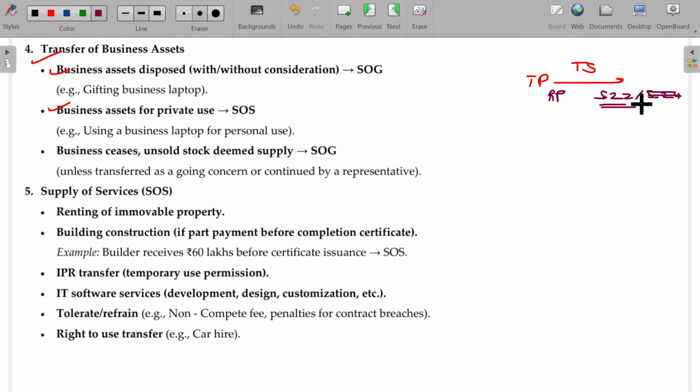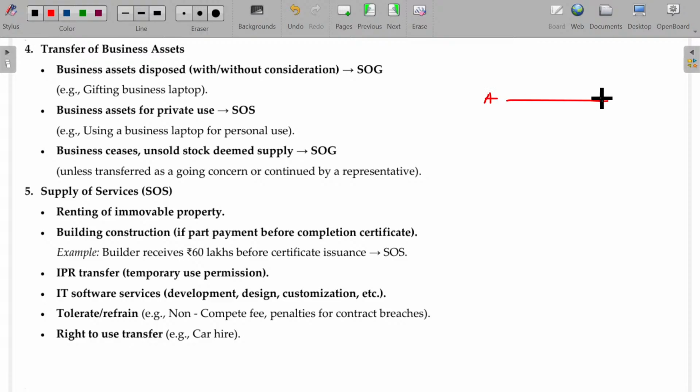Okay, if your threshold, the sales turnover, exceeds a certain limit, say 10 lakhs, 20 lakhs, 40 lakhs, depending upon the situation and scenario, and whether it's goods or services or both, within Tamil Nadu or other states, based on that the limit is totally different. We'll study all those things along with the registration chapter under section 22. So if my transaction value is less than 20 lakhs, in the general sense, it's 20 lakhs, it means I need not register and I need not pay GST. Is that clear?